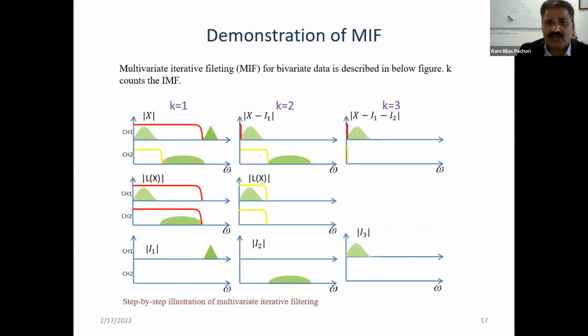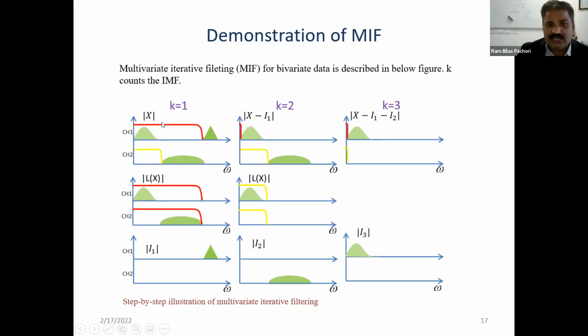And this is one example which demonstrates the multivariate iterative filtering concept. The first case, k equals 1, is iteration 1, and here you can see that in the signal the first channel has 2 IMFs and the second channel has 1 IMF. So now we design the filter for the first channel and the second, and we determine the maximum of that. So this is the designed filter.